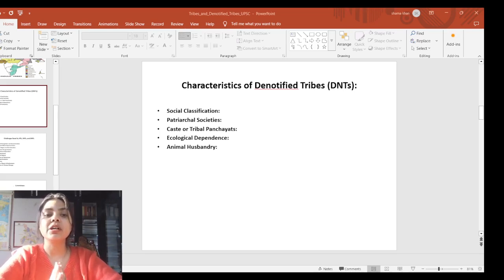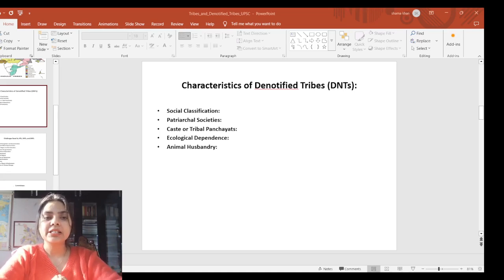Next, caste or tribal panchayat. DNTs have a strong caste or tribal panchayat such as the Kula Panchayat, you might have heard about it, and this council makes decisions that significantly impact the social and domestic lives of DNTs. Taking the example of the Erukula tribe of Andhra Pradesh, the panchayat is composed of elderly individuals known as Beru Mansum. The Beru Mansum are the elderly people at the top who compose the panchayat in the Erukula tribe. They are respected and their decisions are followed by the community.